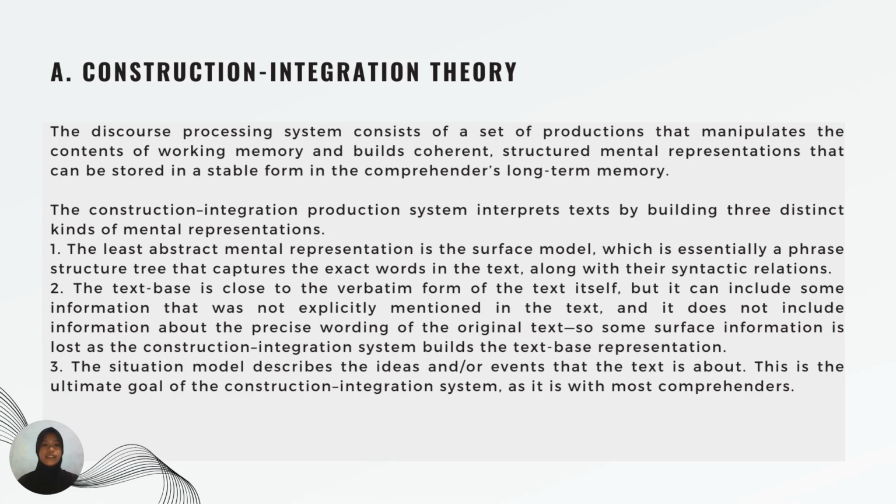Second, the text base is close to the verbatim form of the text itself, but it can include some information that was not explicitly mentioned in the text, and it does not include information about the precise wording of the original text, so some surface information is lost as the construction integration system builds the text-based representation.